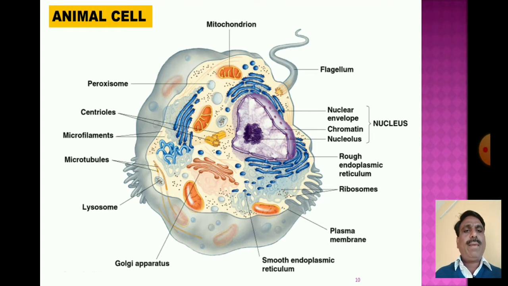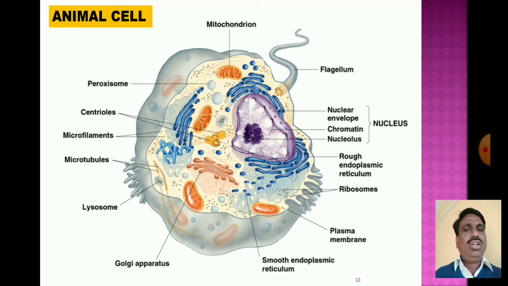Golgi apparatus, lysosomes, microtubules, centrioles, flagella, nucleus, nuclear envelope, chromatin, nucleolus, rough endoplasmic reticulum, smooth endoplasmic reticulum, ribosomes and plasma membrane are present. All these structures are present.